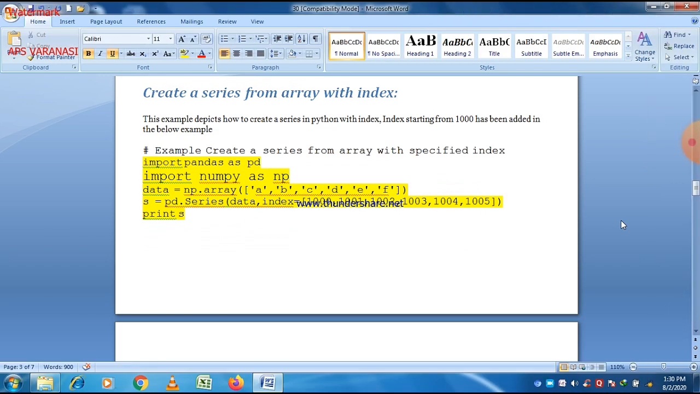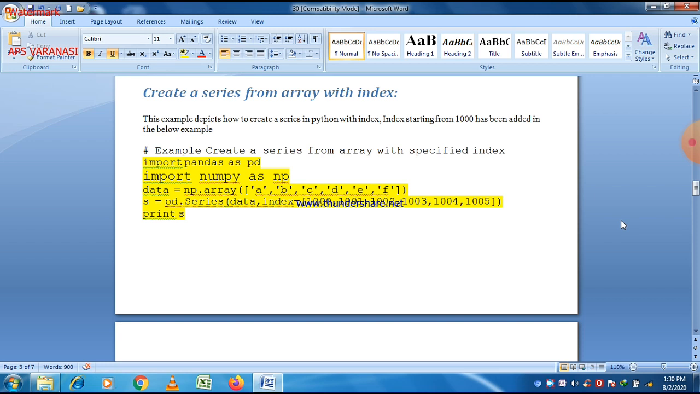Array is a function or method name that belongs to NumPy. So if you want to use array as a method name, just import NumPy as np, otherwise there will be an error. And then we stored an array in data as a variable name. Here you can easily see that.